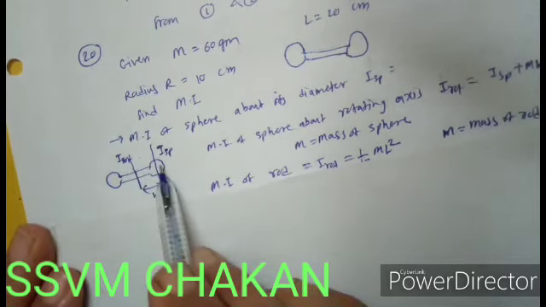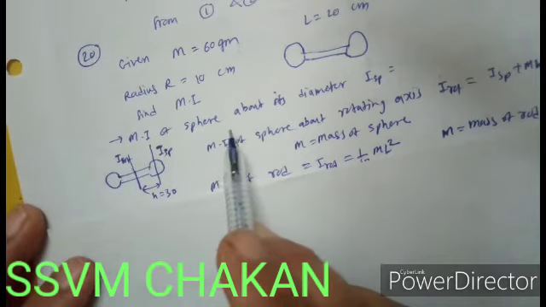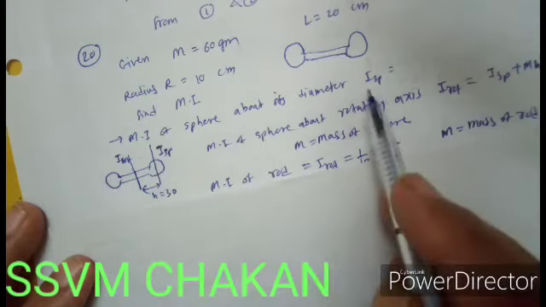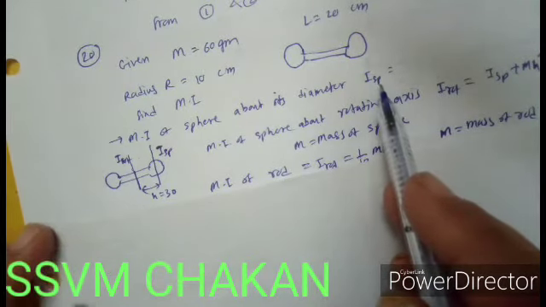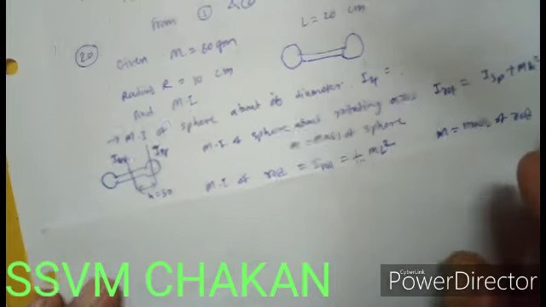So first we calculate the moment of inertia of one sphere. So the moment of inertia of a sphere about its diameter, naturally it is a diameter, is I sphere, that is the moment of inertia of a sphere. Write down that formula that is given to you in the theory.